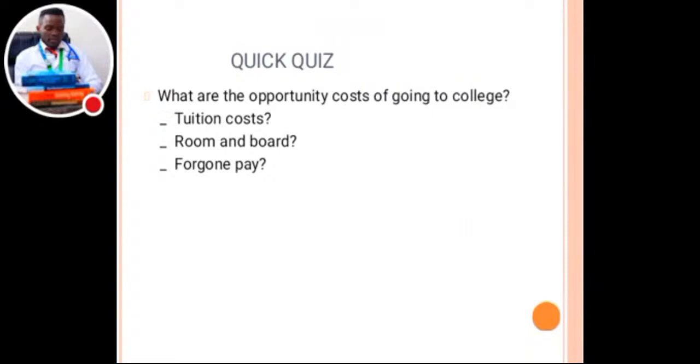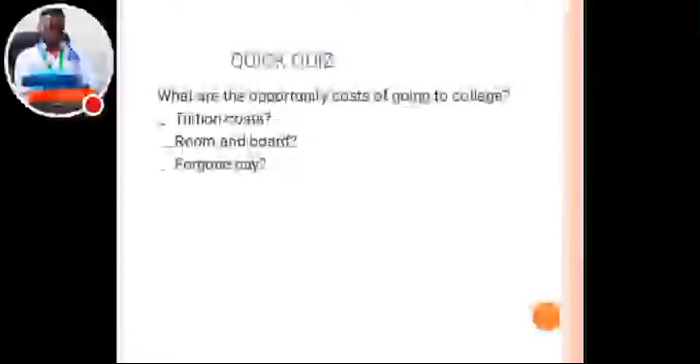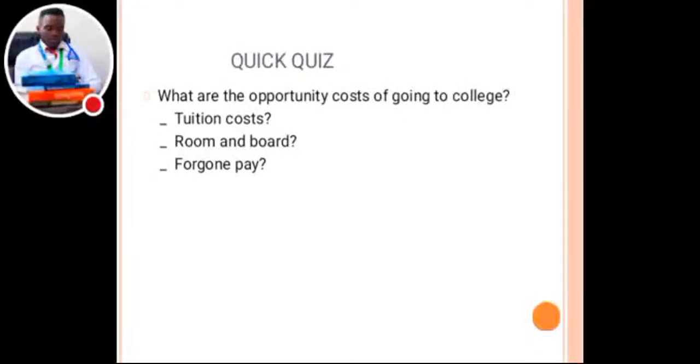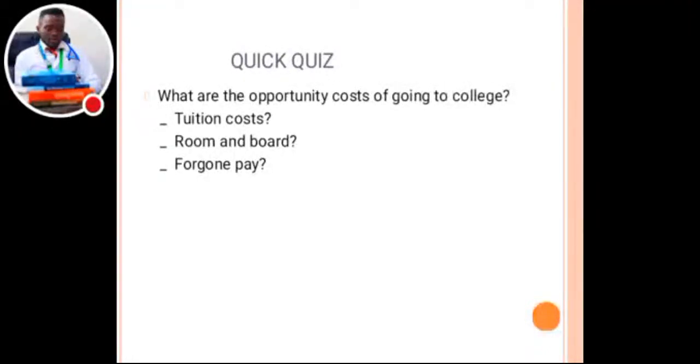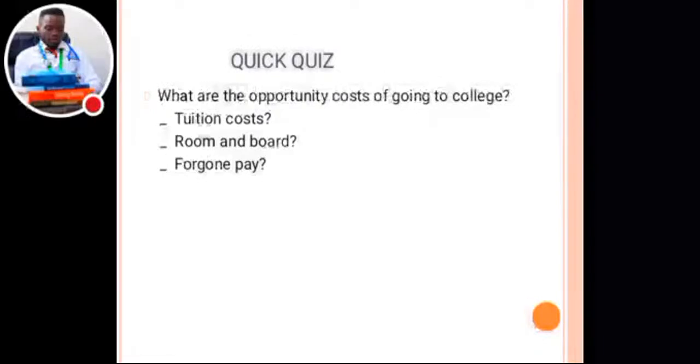Okay, now let's take a very quick quiz. What are the opportunity costs of going to college? If you're going to college, there is also tuition cost that you need to pay for the school fees.